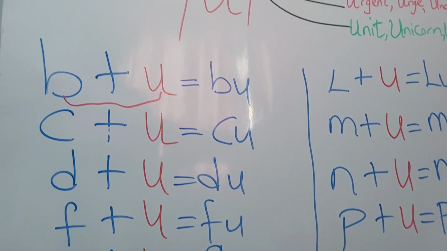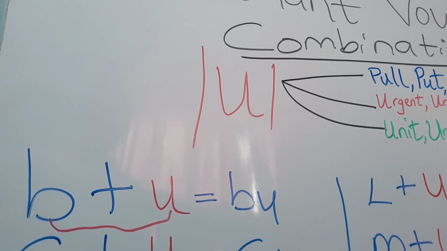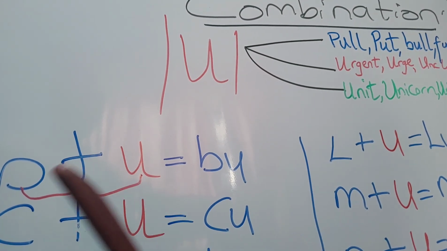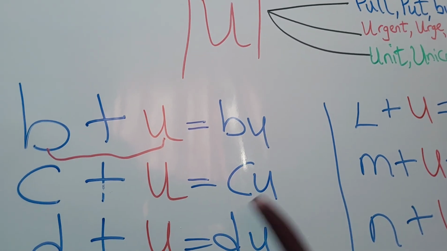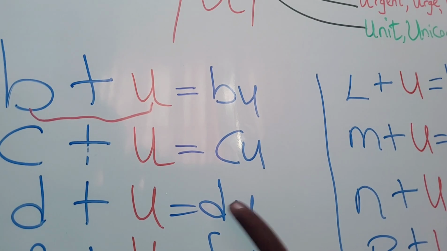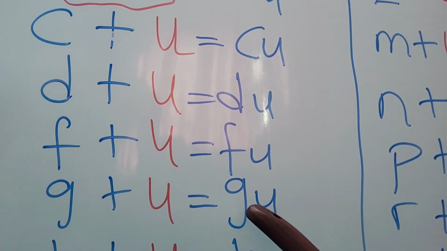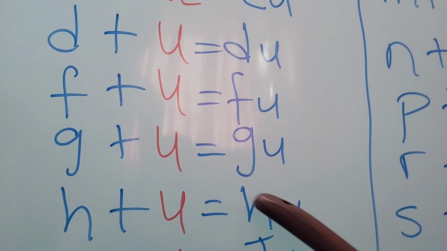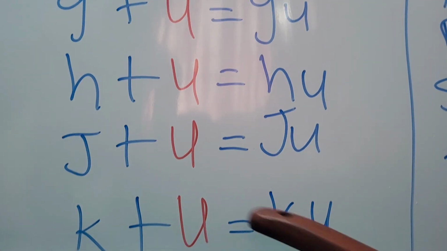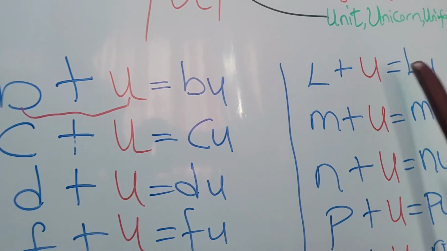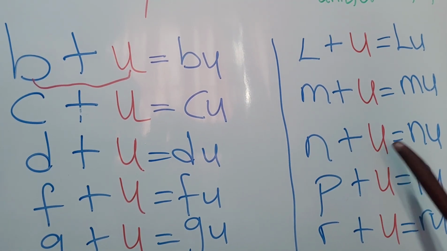So now, together, we are going to read these two-letter words. Let's go. B, U, bu. K, U, ku. D, U, du. F, U, fu. G, U, gu. H, U, hu. J, U, ju. K, U, ku. L, U, lu. M, U, mu. N, U, nu.